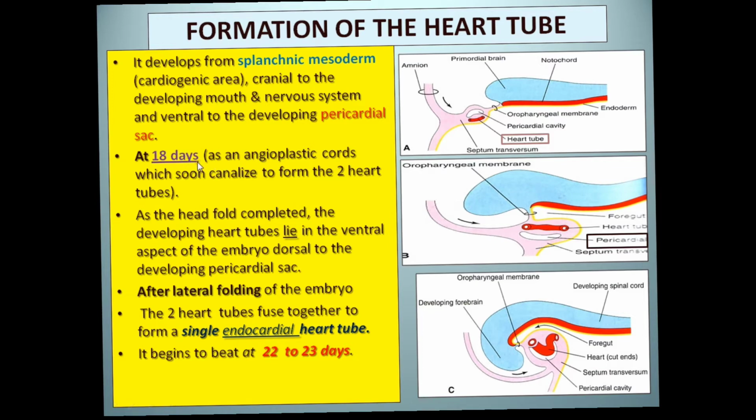after fertilization, the angioblastic cords soon canalize and form two endocardial tubes, and these endocardial tubes coalesce to form a single tube. That is the primordium of the heart. Okay, and it begins to beat at the 22nd day after fertilization.